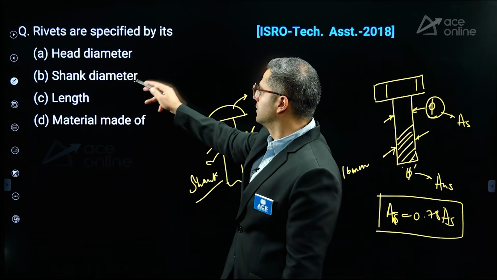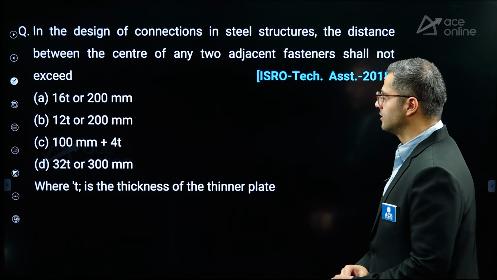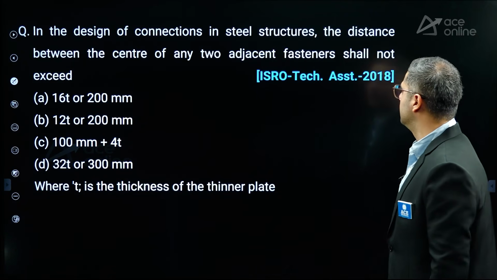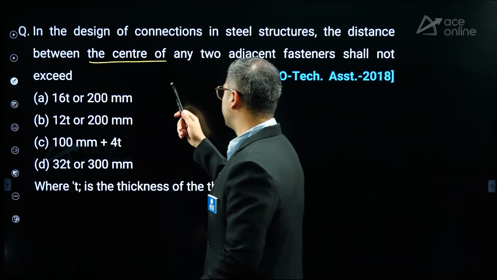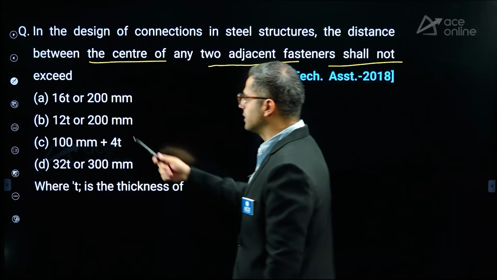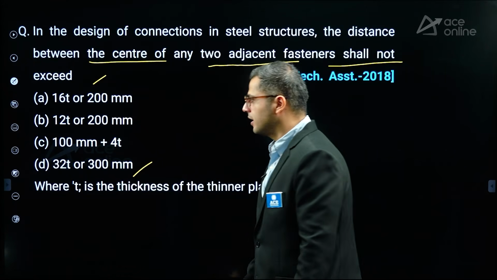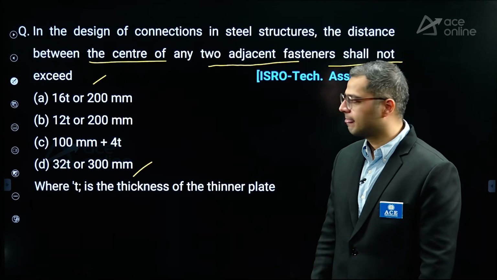Over here, shank diameter, option B. Next is, in the design of connections in steel structures, the distance between the center of any two adjacent fasteners shall not exceed 32t or 300 mm, right? In any case, it cannot be less than that, right?